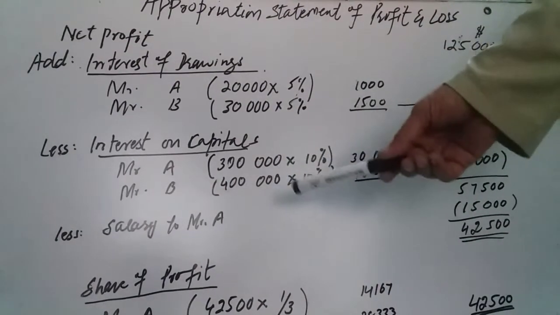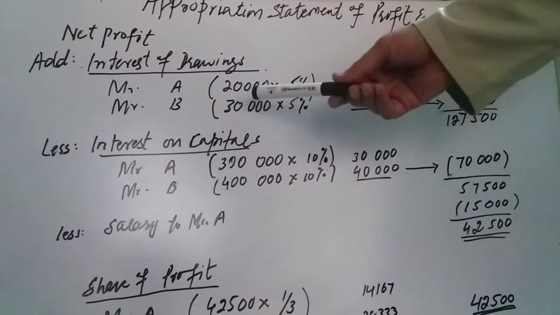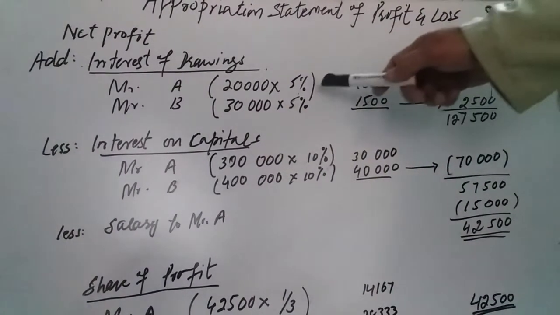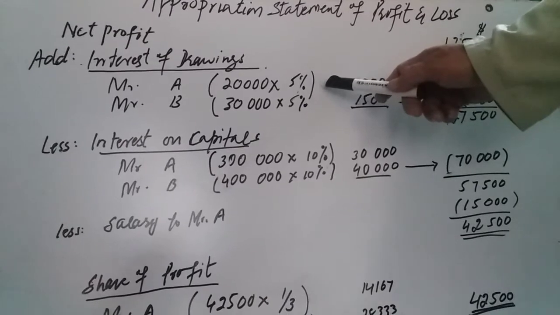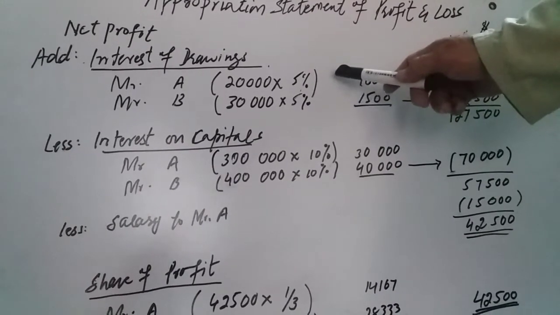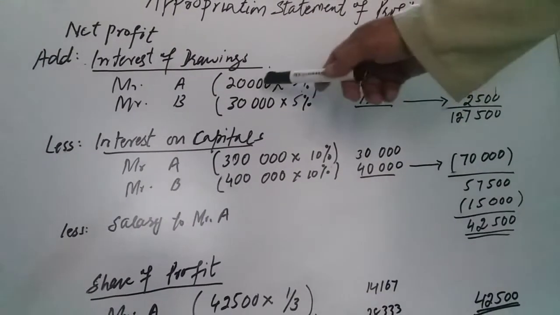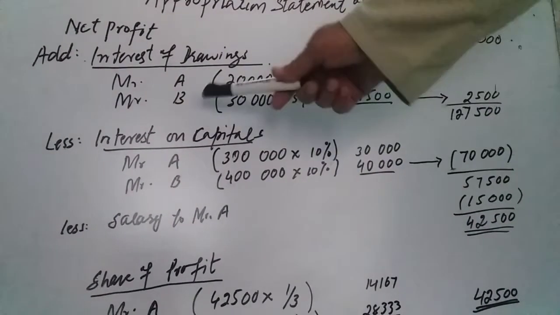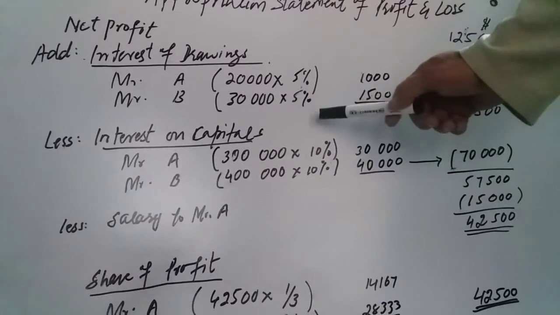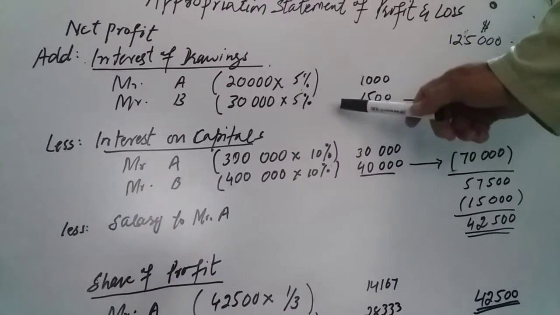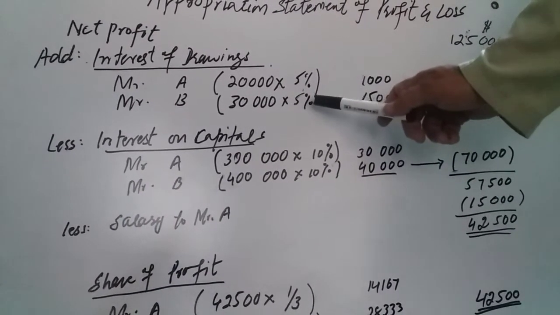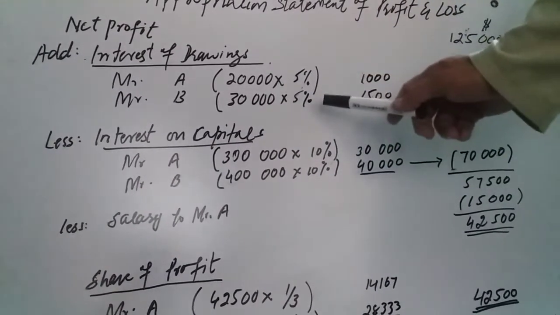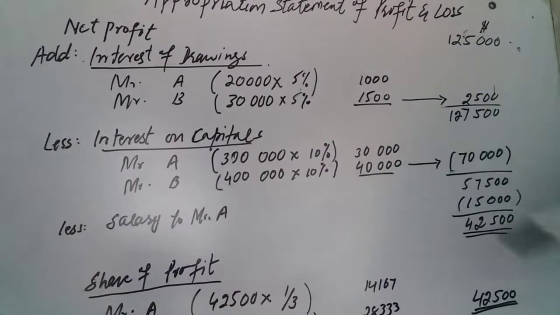In this business, Mr. A withdrew 20,000, and the agreement says he will pay 5% interest to the business. So 5% of 20,000 is 1,000. Mr. B withdrew 30,000, and again our agreement says he will pay 5% on his drawings. 5% of 30,000 is 1,500.